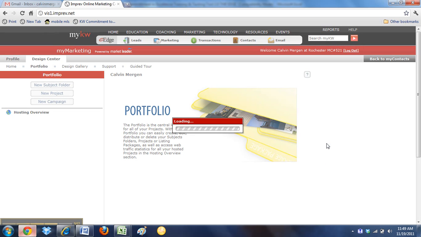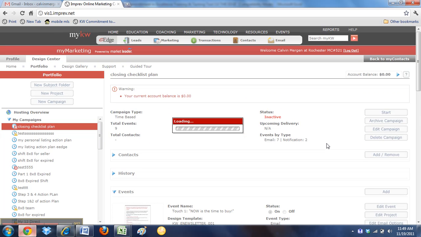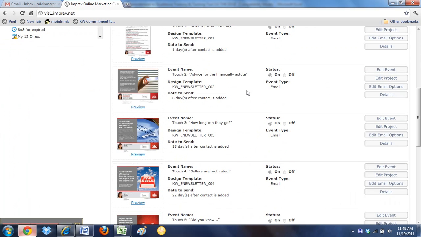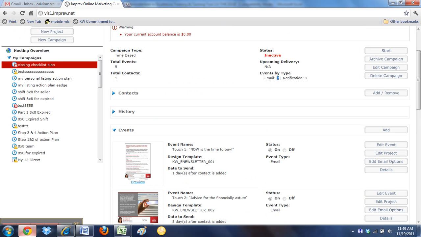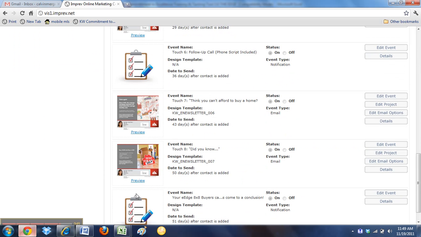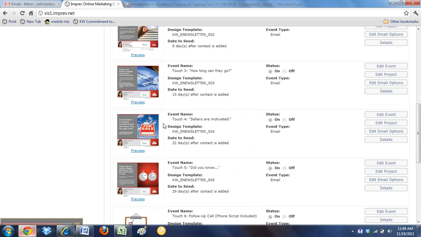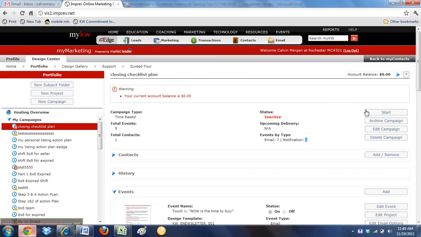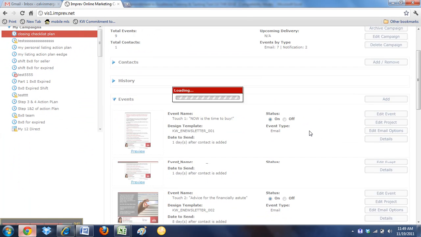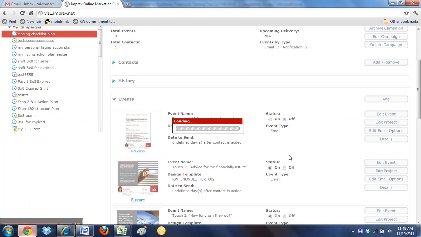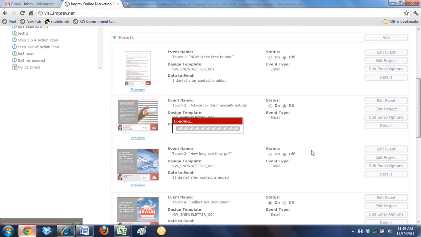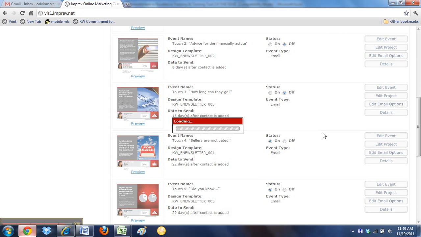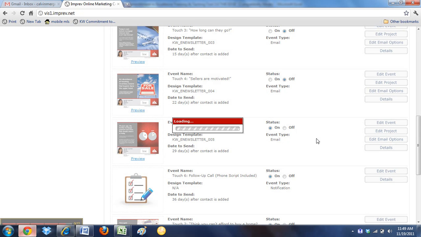So hitting save, and then what we're going to do is turn off all of the emails. You can see that the 8x8 is right now set up with 7 emails and 2 notifications. The notifications are in here, but the emails, we don't want any of those. We can't turn them off yet until you hit start to start the campaign. And now we're going to turn that off. I'm just going to cycle through all the emails and turn them off, because we're not emailing anything to this client or property address, since we're kind of cheating the system here. To create an action plan, turn that off, turn that off.